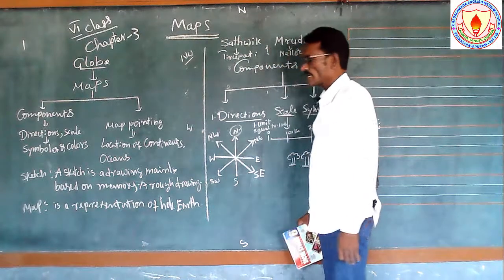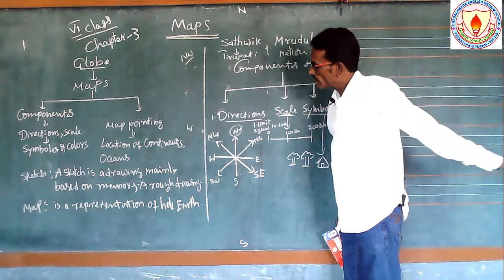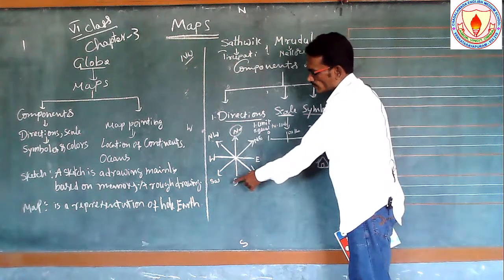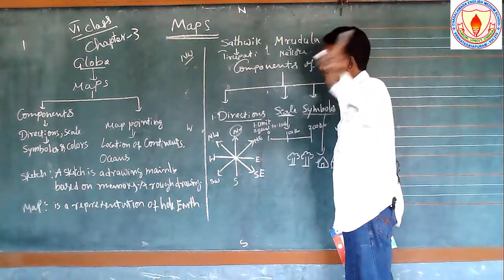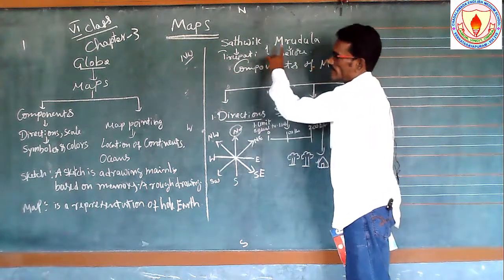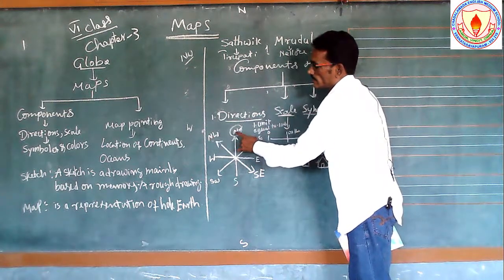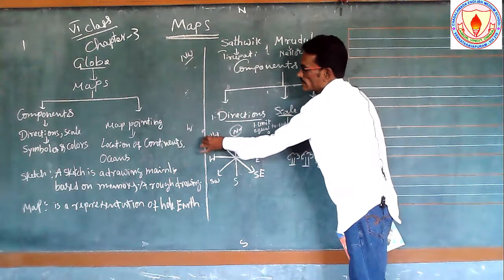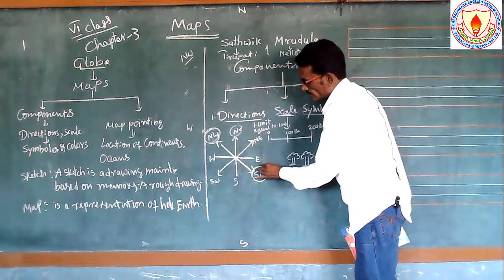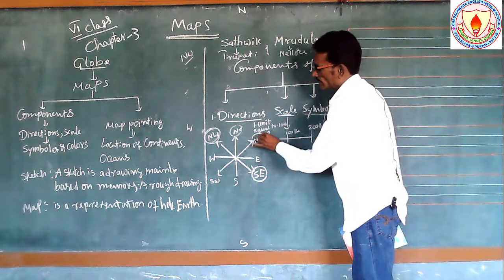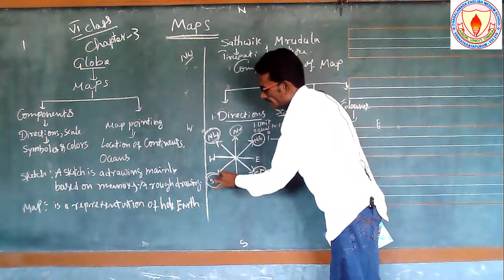See once again, if you are getting any confusion, see north, this is the north, and opposite of the north, this is the south. Okay, and east, this is the east, and west direction, this is the west direction. Then in the middle you can put northwest. See, north, west, northwest. This is an intermediary direction, and this is the southeast intermediary direction, northeast intermediary direction, southwest intermediary direction.